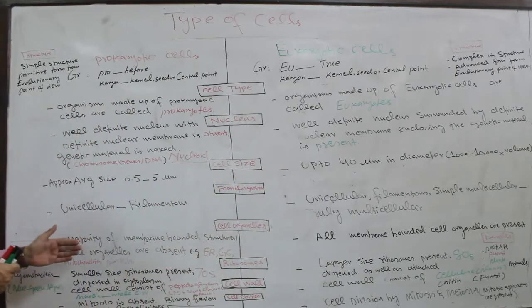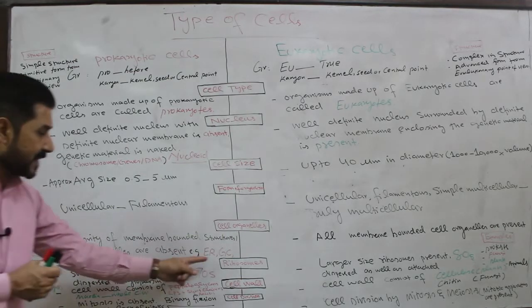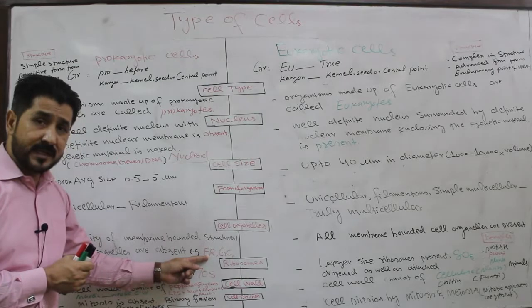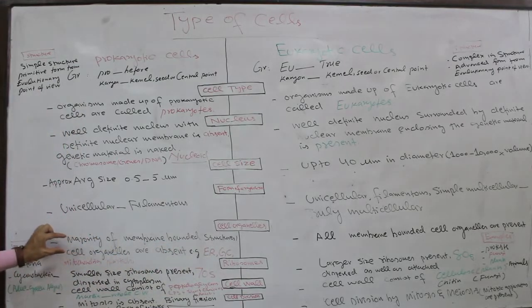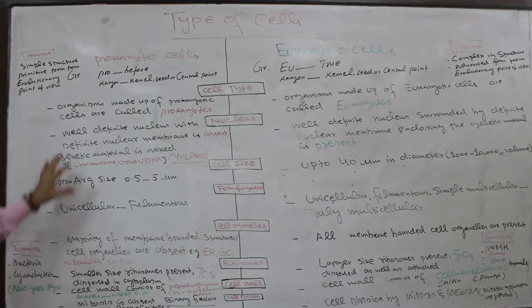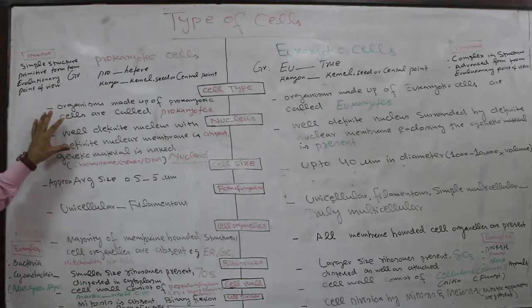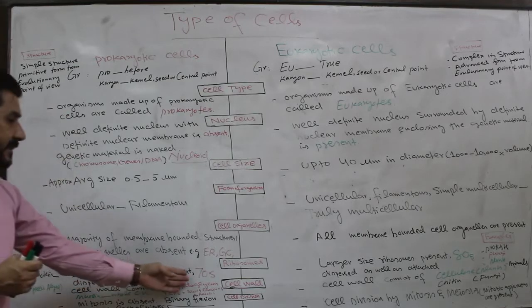Here only the free form of ribosome is present, dispersed in the cytoplasm, as there is no endoplasmic reticulum. So that is why ribosomes are freely present, dispersed in the cytoplasm of the prokaryotic cell. In size they are 70S.